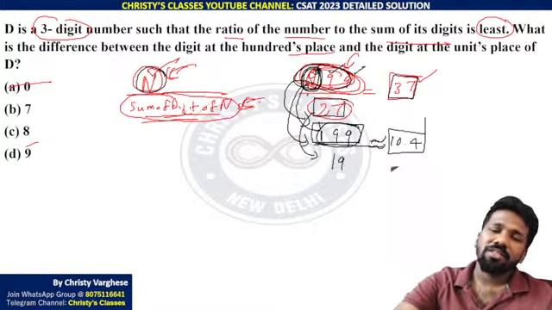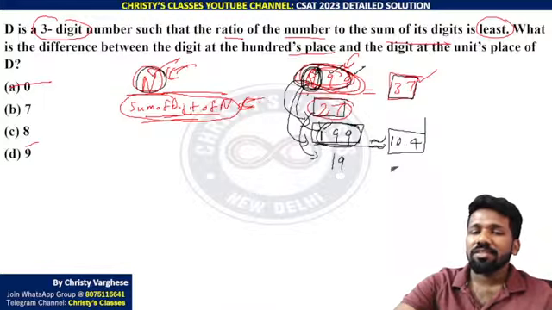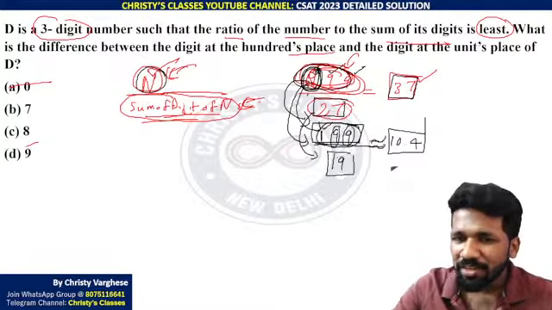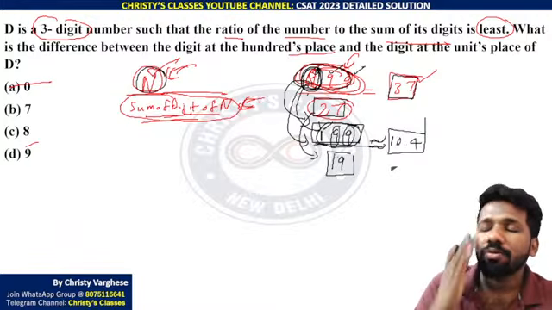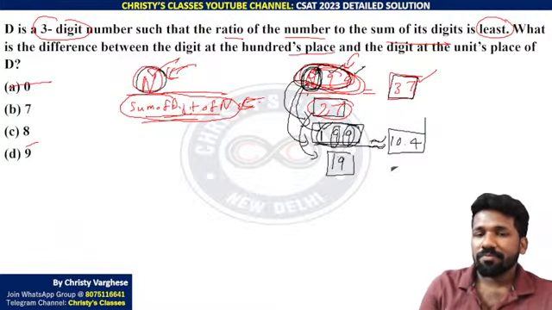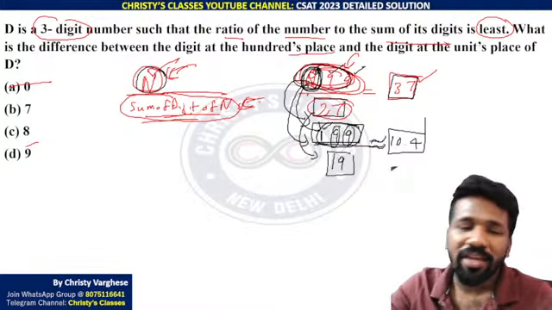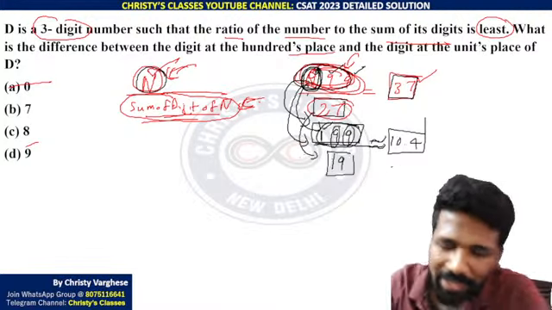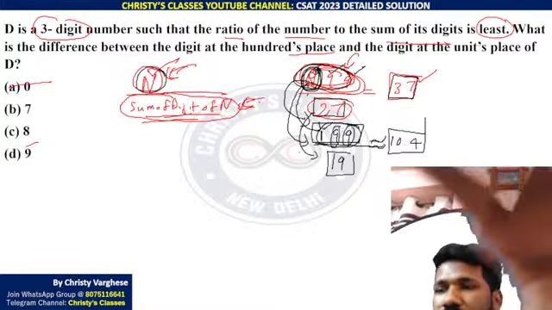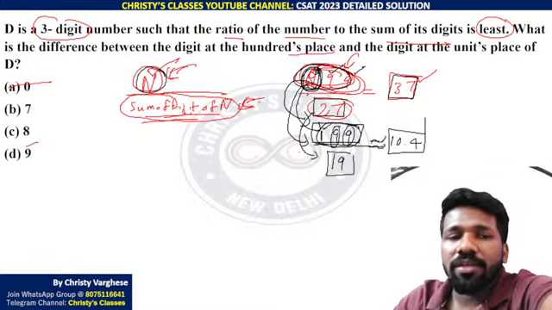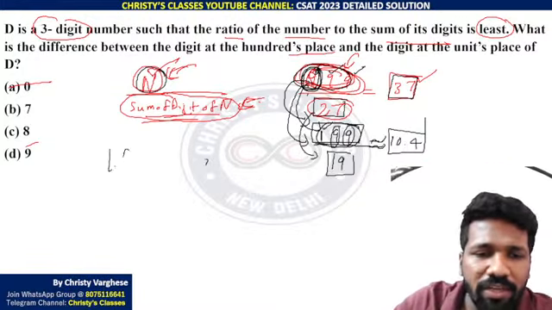That is why this is the ideal case, because this is the least. Then you may ask, why can't I reduce this? If I reduce this, the denominator will get decreased by a very big fraction, and that I don't want. That is why the denominator should be bigger also. That is why 199 is the ideal number. By trial and error you can get it. That is why now 199 is the number we need.